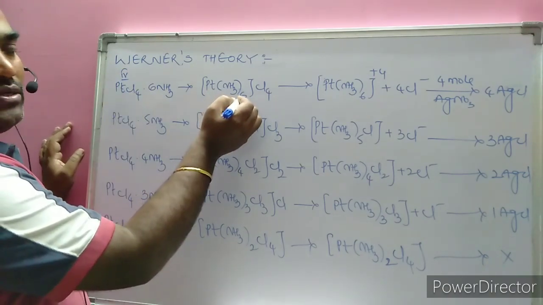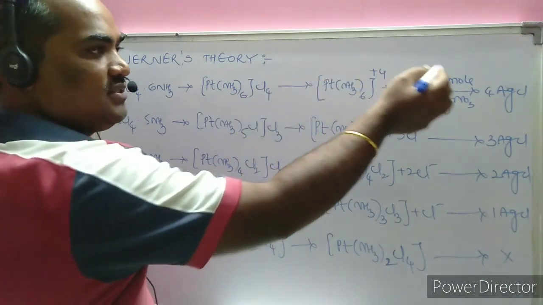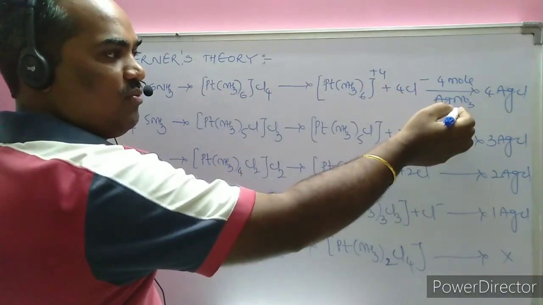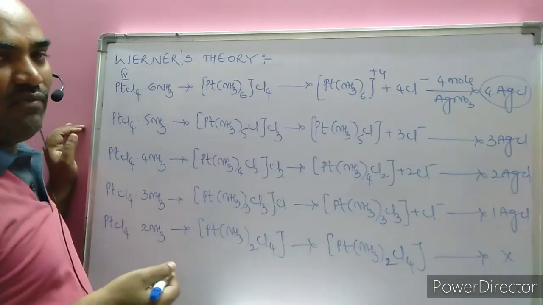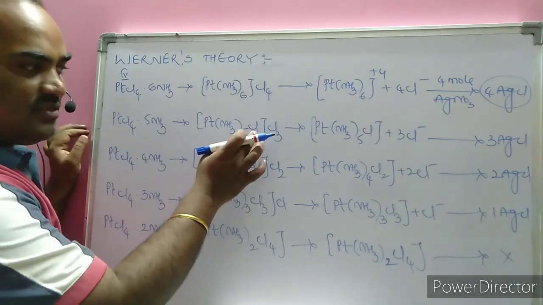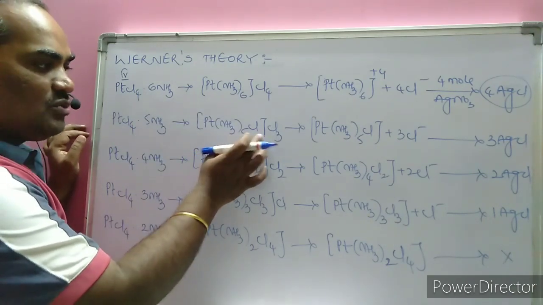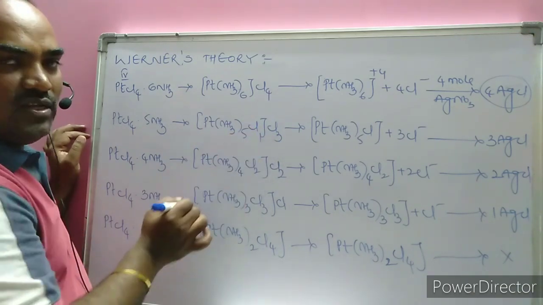The secondary valency, the coordination number, is 6. How many Cl's are present outside? 4. Hence we require 4 moles of AgNO3. As a result, a curdy white precipitate of 4 AgCl will form. Here 5 NH3 are there, but we need to make the secondary valency 6. Hence 1 Cl comes inside the square bracket. As a result, 5 plus 1 is equal to 6.